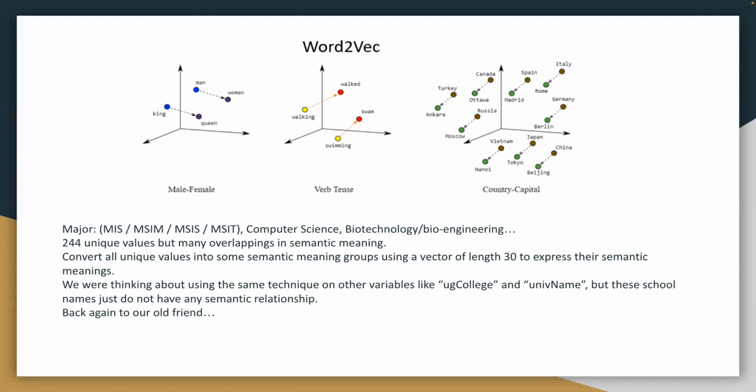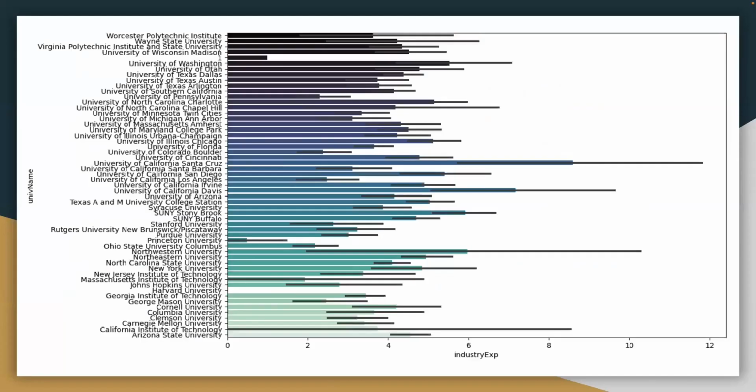As we were thinking about using the same technique on other categorical variables like undergrad college and university names, these school names just do not have any internal relations in terms of semantic meanings. So we'll just go back to using the one-hot encoder.